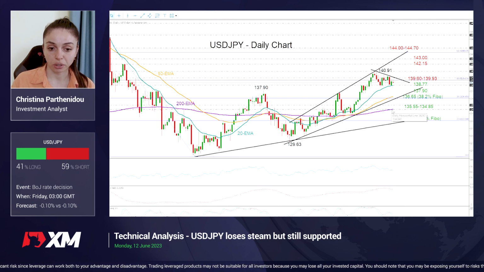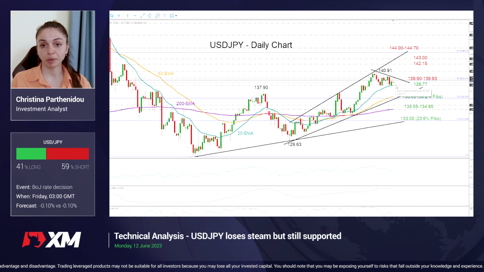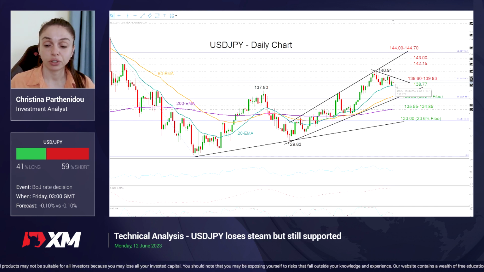Now, in the event the Fed appears more hawkish than the Bank of Japan, if it uses a more hawkish communication, that could resume positive momentum in the price.